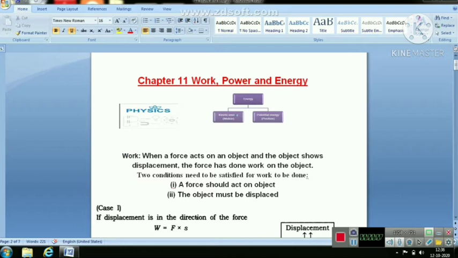Today we are going to see chapter number 11, work and energy. All living beings need food. They have to perform several basic activities to survive. We call such activities life processes. The energy for these processes comes from the food.